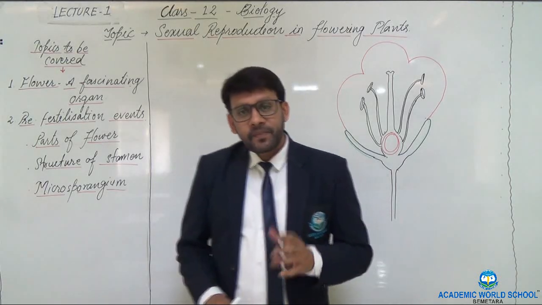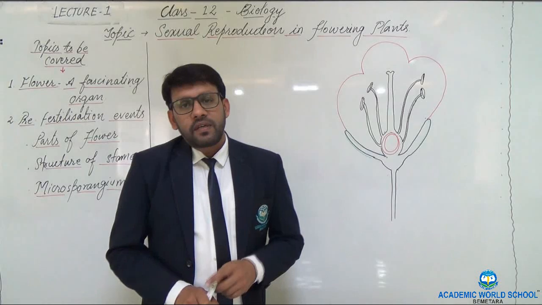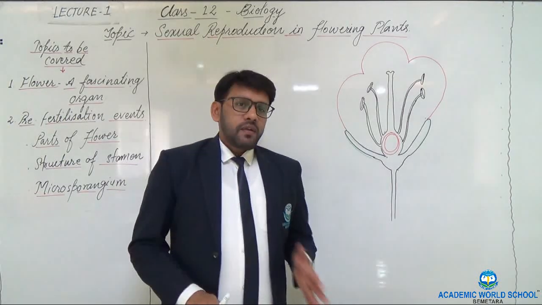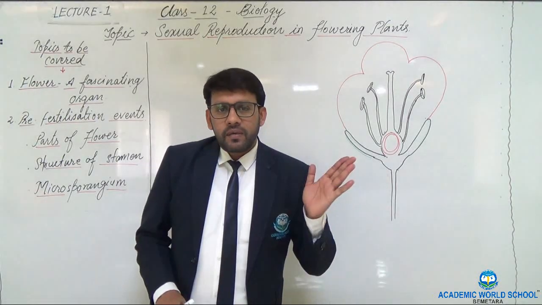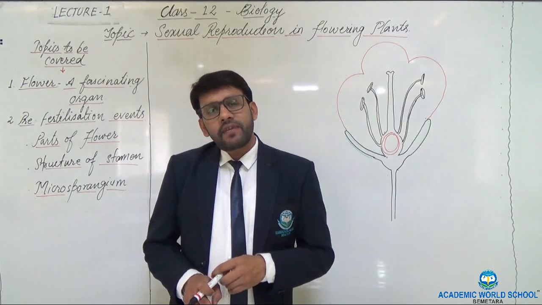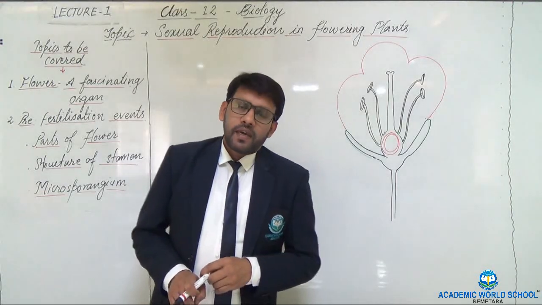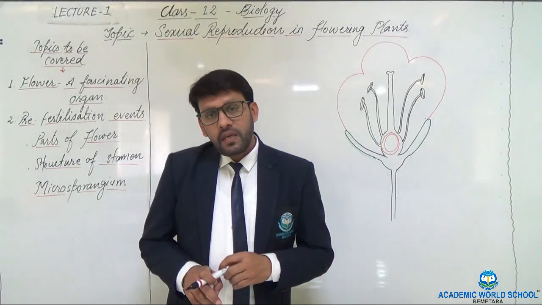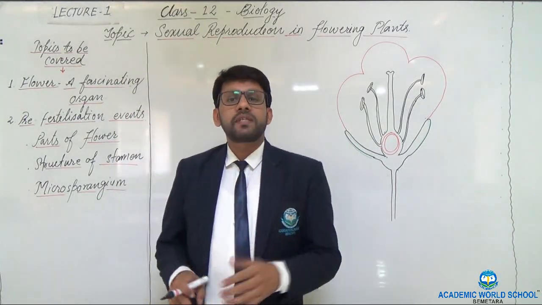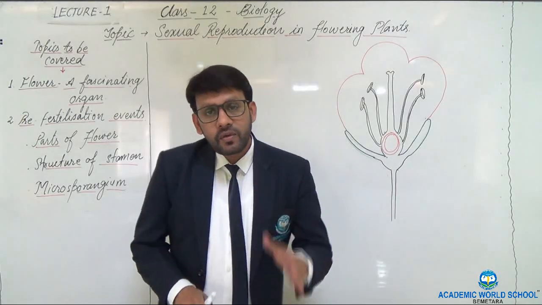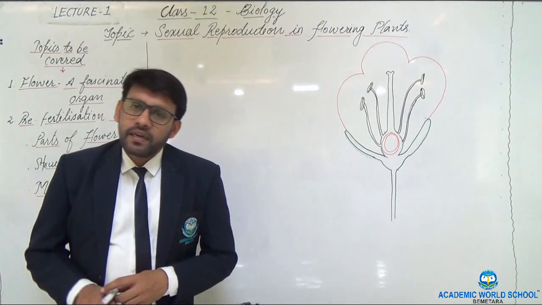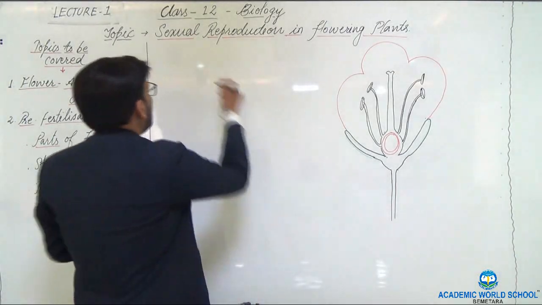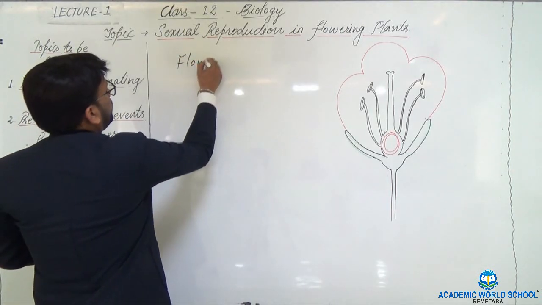Children, you all know that we come across several types of plants. Every plant has different parts. That has already been discussed. Here, as I told, we'll be discussing the flower. So let's see what exactly the flower is.